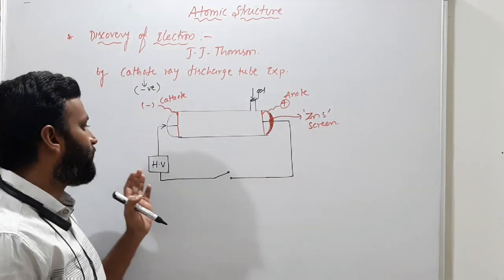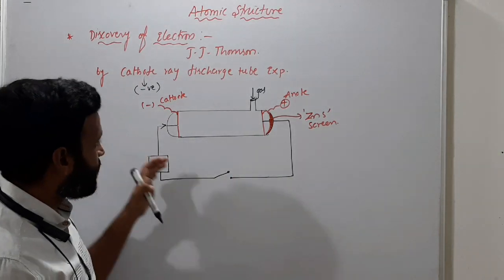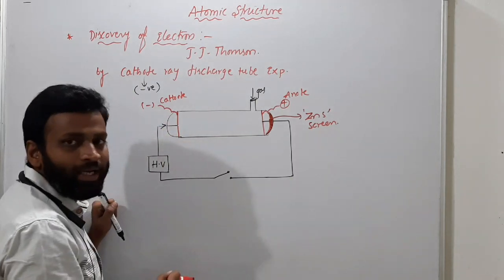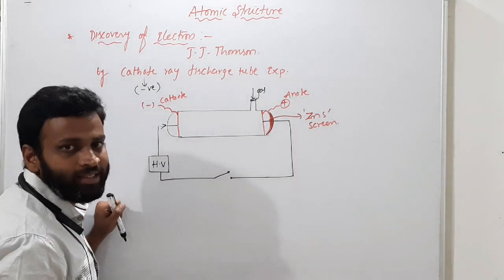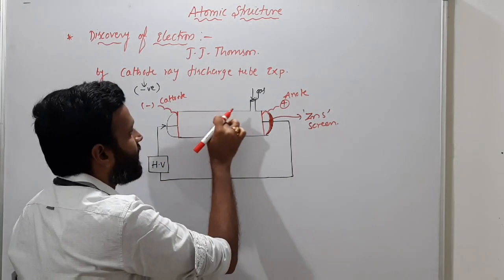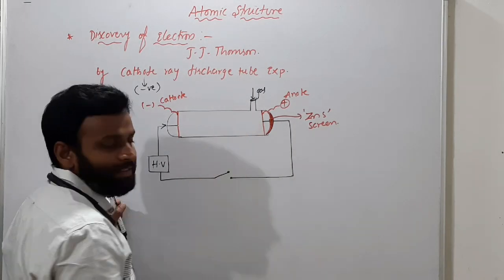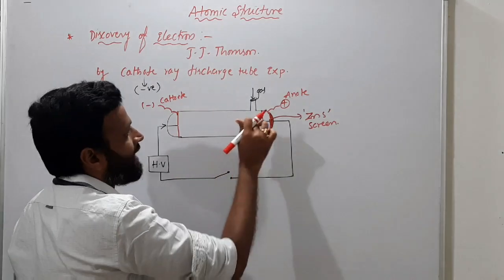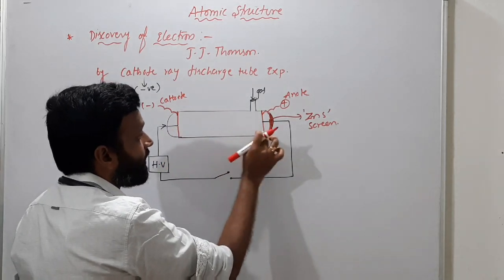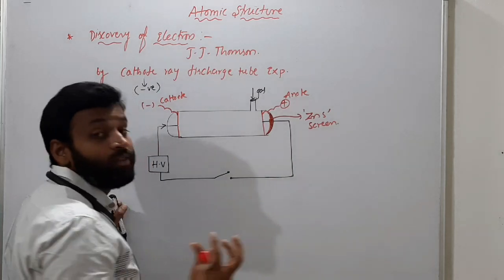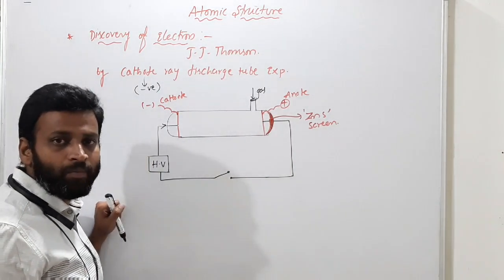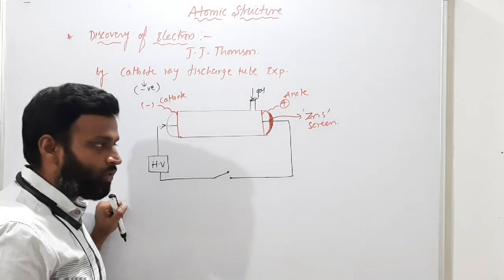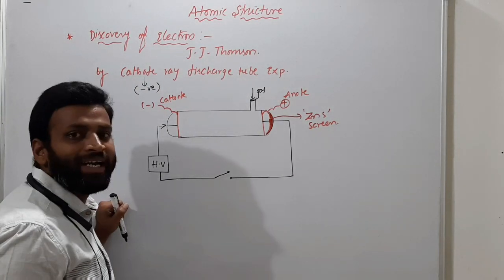What happened when you turn on this switch? Current will flow in this way, and some particles are ejected from the cathode. Those particles were unknown. They move in the form of particular rays toward the anode, and when those rays hit this particular screen, they glow brightly. So this was observed by J.J. Thomson. Those particles consist of negative charge.